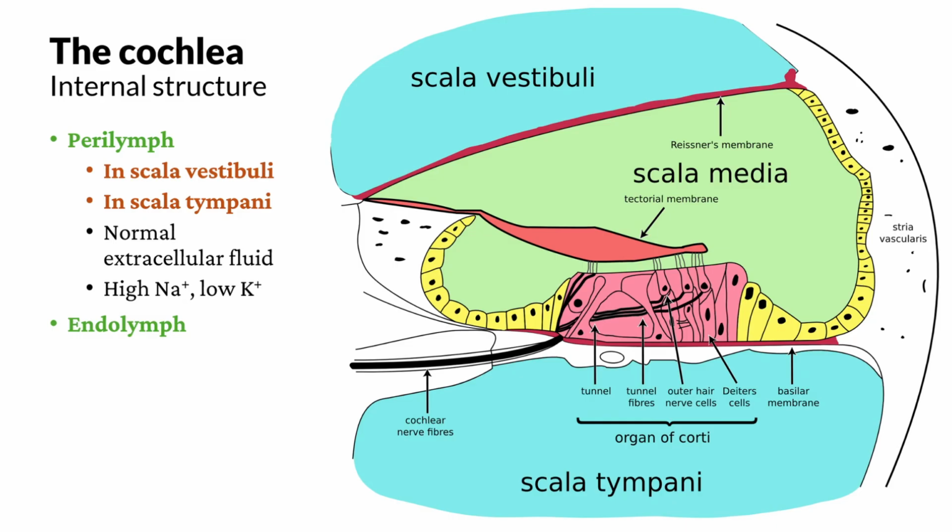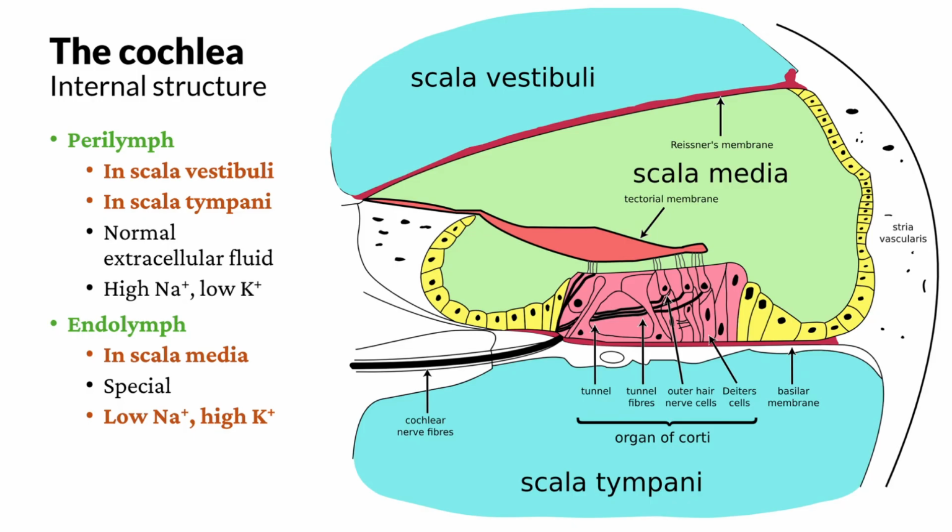On the other hand, we have the endolymph. It is shown in green here. It only exists in the scala media. We will talk about this in the next episode as well, as it also exists in the vestibular organs. For now, let's just remember in the scala media we have the endolymph, which is a kind of special fluid. We say that it is special because it has low sodium ion concentration and instead high potassium ion concentration, much higher than the normal concentration.